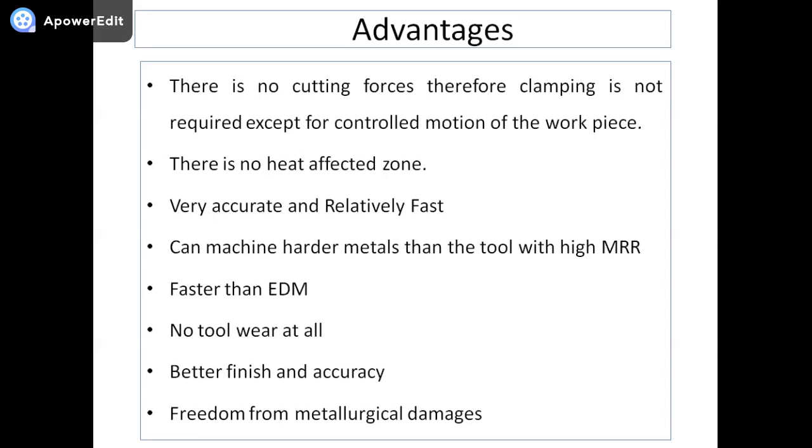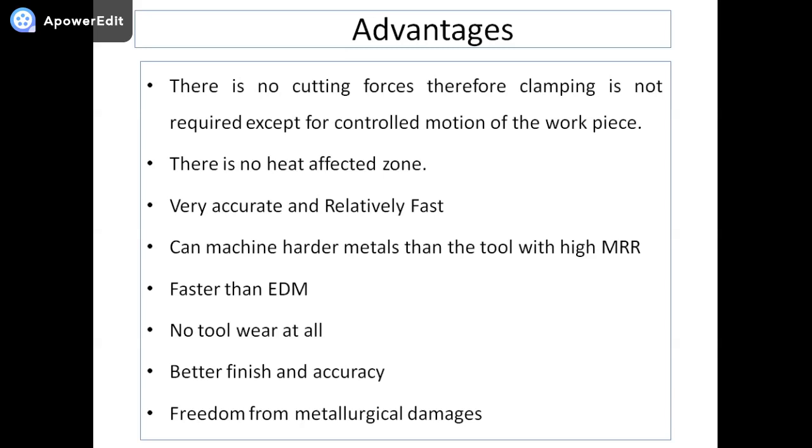Better surface finish with good accuracy can be achieved. Freedom from metallurgical damages: the component which we get at the end of the process is free from metallurgical damages. The production of the component will have a stress-free surface. It can dispense with operations like grinding and hence is faster in some cases.